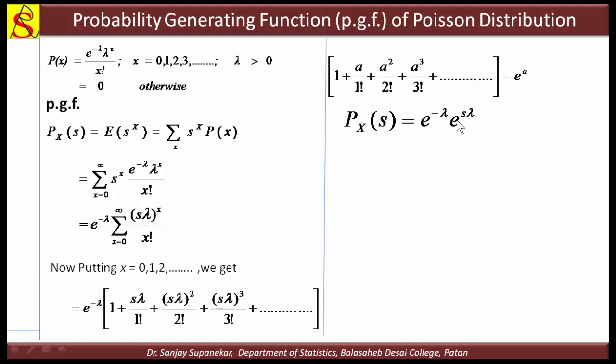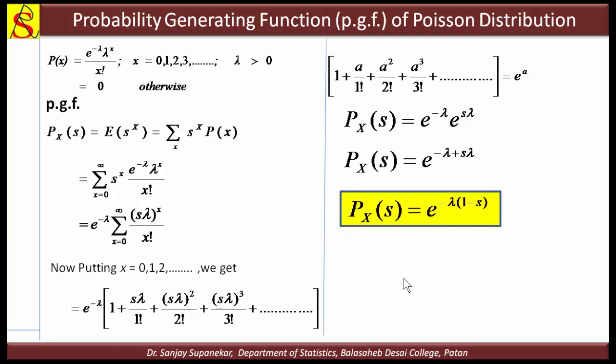Now we have to combine these two, so we get e raised to minus lambda plus s lambda. This is the PGF, but for the standard form we take minus lambda common. Then we get e raised to minus lambda into 1 minus s, because minus lambda plus s lambda means minus lambda times 1 minus s. Now this is the PGF of the Poisson distribution.